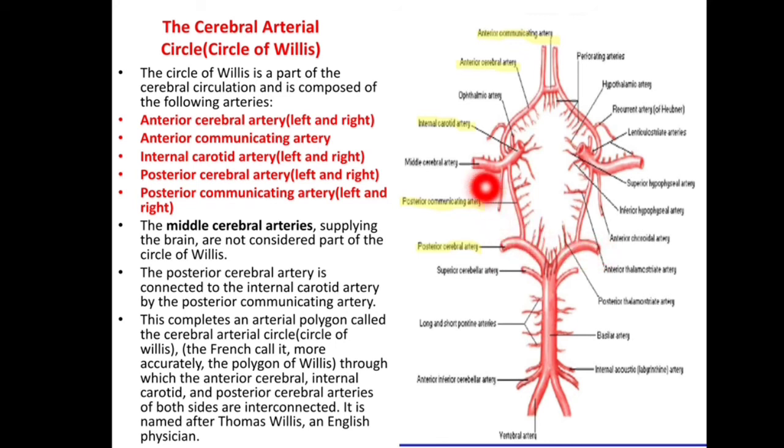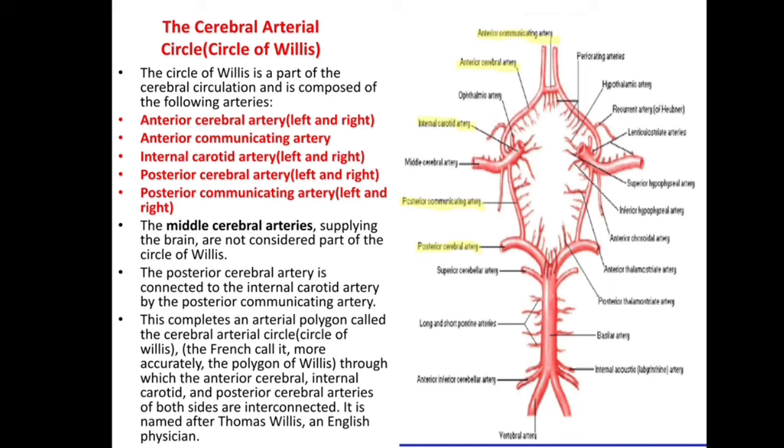So this arterial circle is formed by internal carotid, anterior cerebral, anterior communicating, posterior cerebral, and this posterior communicating and posterior cerebral artery. The middle cerebral artery, this one, this middle cerebral supplying the brain, is not considered part of this circle. So this middle cerebral, it didn't participate in formation of arterial circle.